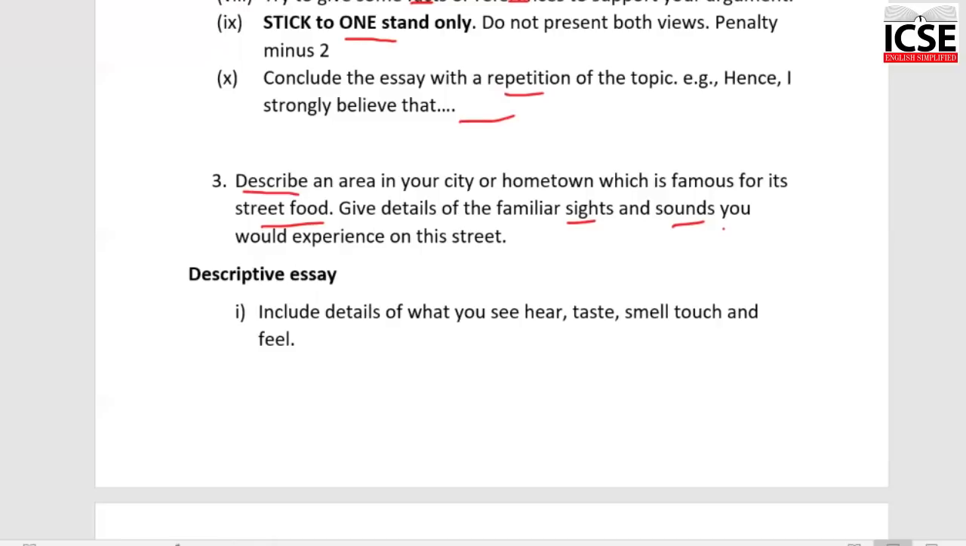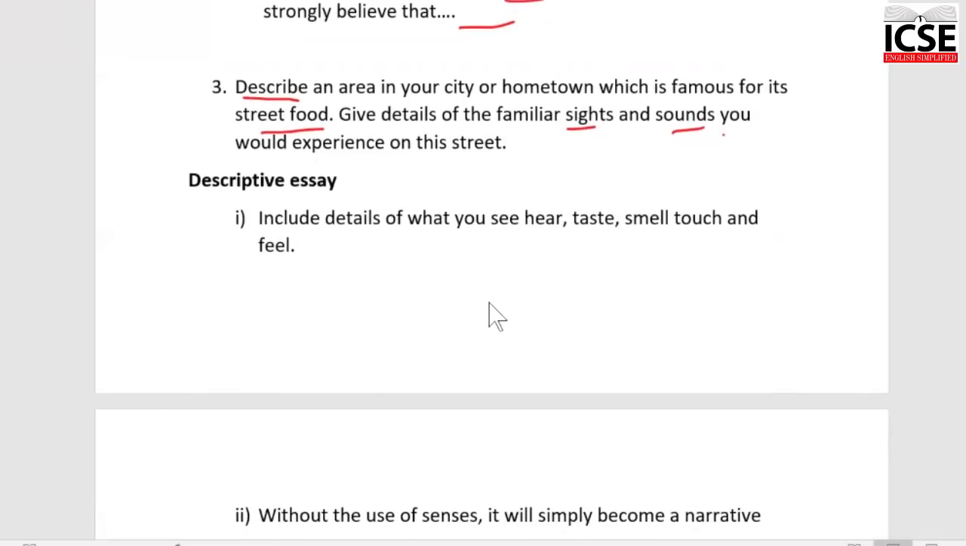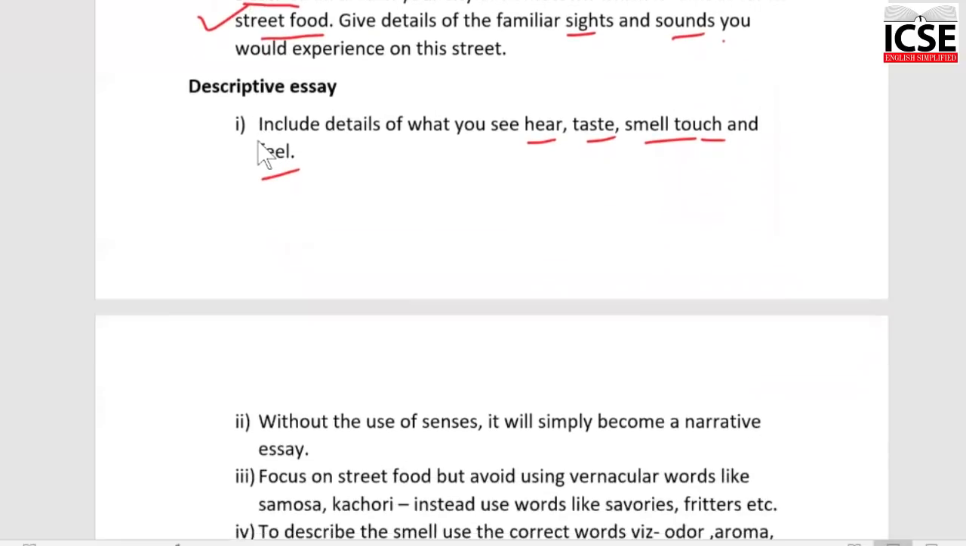Now, when you are attempting this essay, we know we have to include all our senses. We have to write in an essay what we hear, what we taste, what we smell, what we touch, and what we feel. Even if you're not able to include everything, at least 3 to 4 aspects you must include. Now here it says sights and sounds. So very consciously, when you're thinking about the topic, write down which sights you will focus on, what sounds you will focus on. Also it's your city, your hometown, so don't write about some very exotic locale. And also remember, it's street food, what you call fast food, so make sure that you include that.